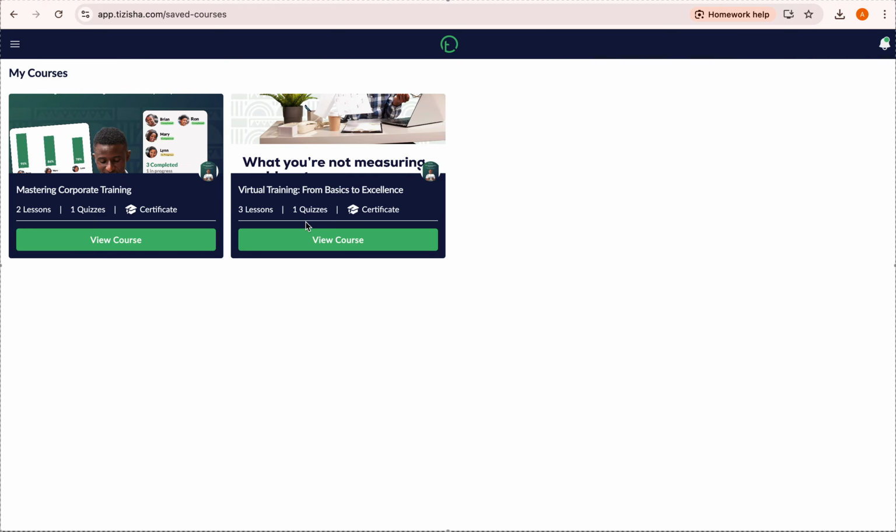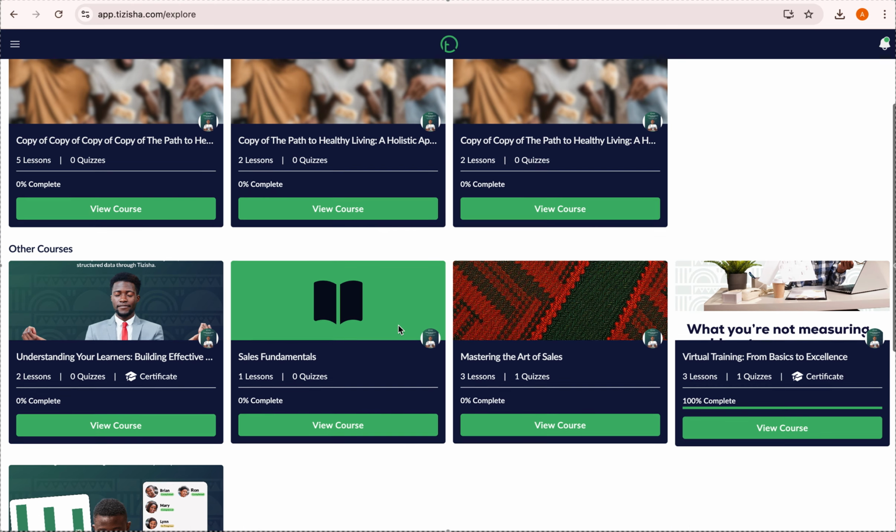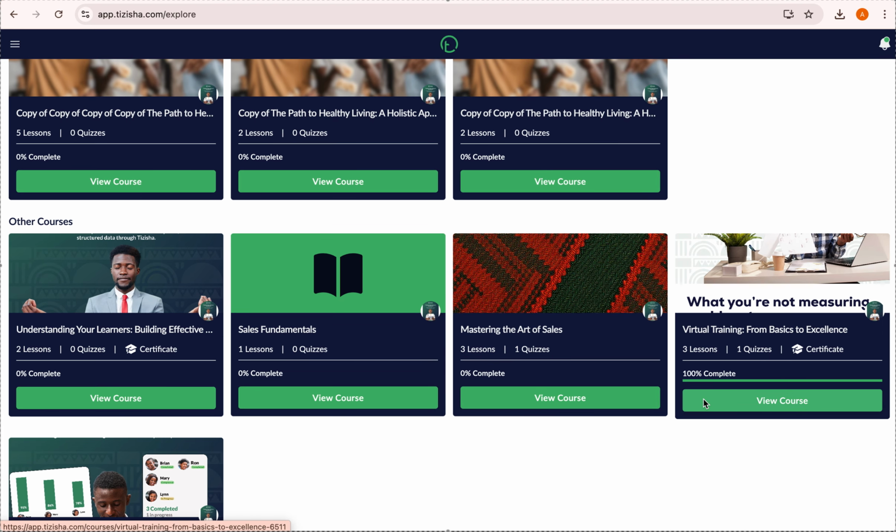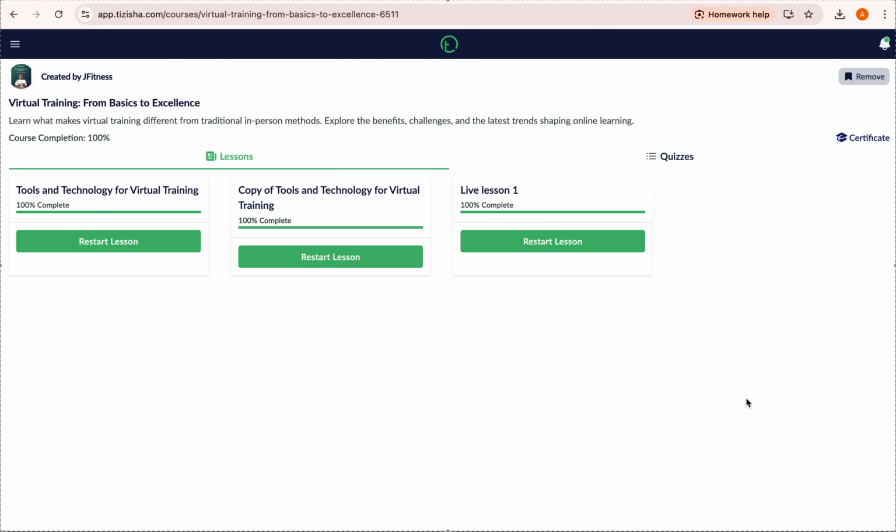So if you have undone courses that you want to navigate through quicker next time you log into the app, you can just save them, and once you come to that section you can have access to them quite easily, right? Yeah, so that's basically how you save that. I'll go back to explore, then we're gonna go back to this. Yeah, so you can see now that's how you go about saving that. If you want to remove it again, just click on remove, and it's gonna be removed from the my courses section of the app.